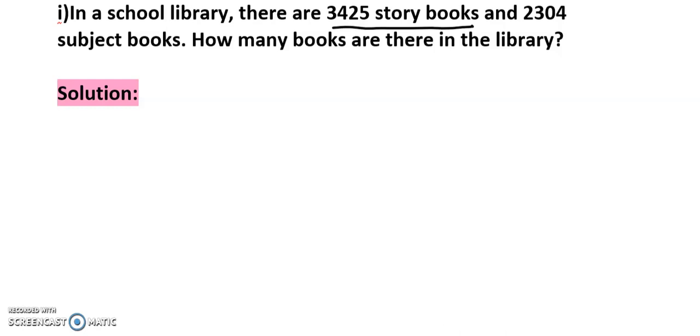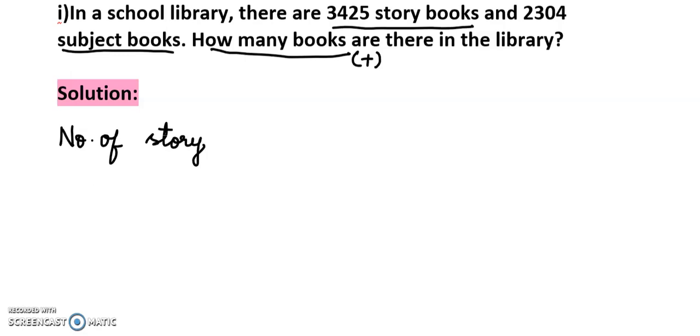See, 2,304 subject books. So what they are asking, how many books are there in the library? So total they are asking, totally how many books? So what you have to do? We are going to add. So how many story books? 3,425 story books. Subject books 2,304. They are asking total number of books. So what we have to do? First step, number of story books. So how many number of story books?